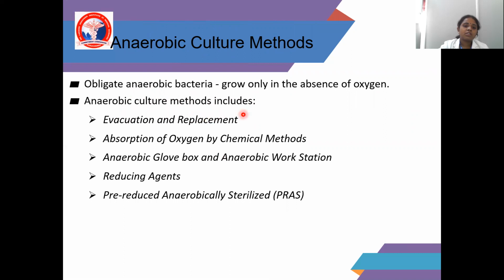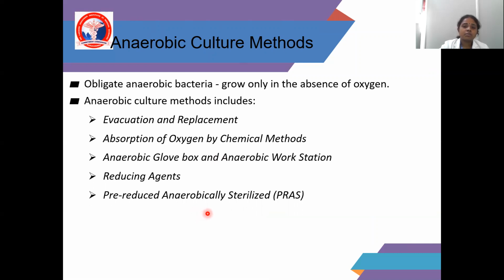Anaerobic culture methods include evacuation and replacement, absorption of oxygen by a chemical method, an anaerobic glove box and anaerobic workstation, reducing agents, and pre-reduced anaerobically sterilized media. So these are all the culture media and methods.